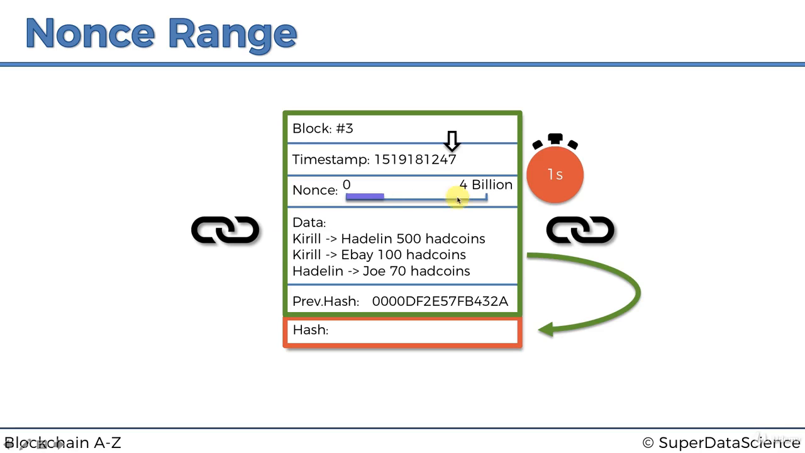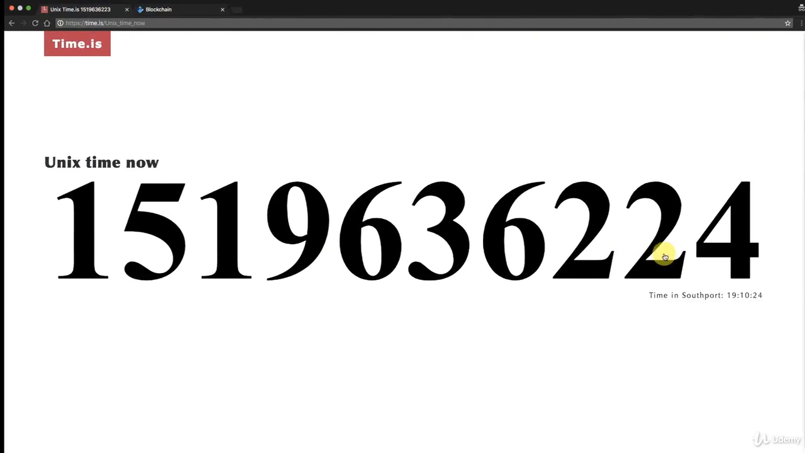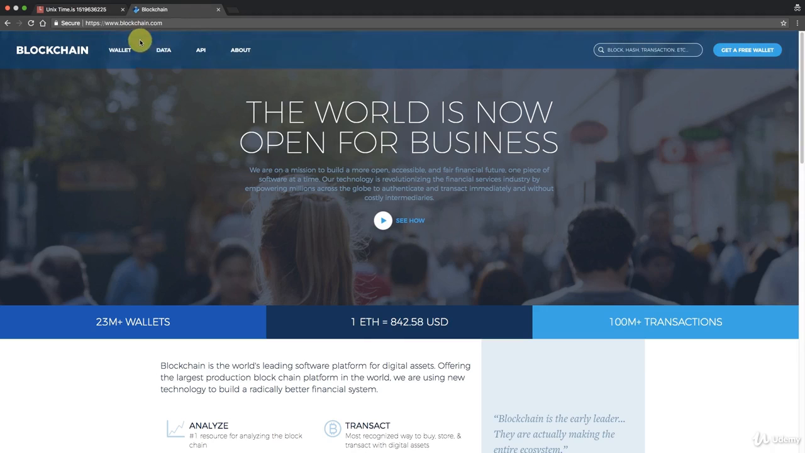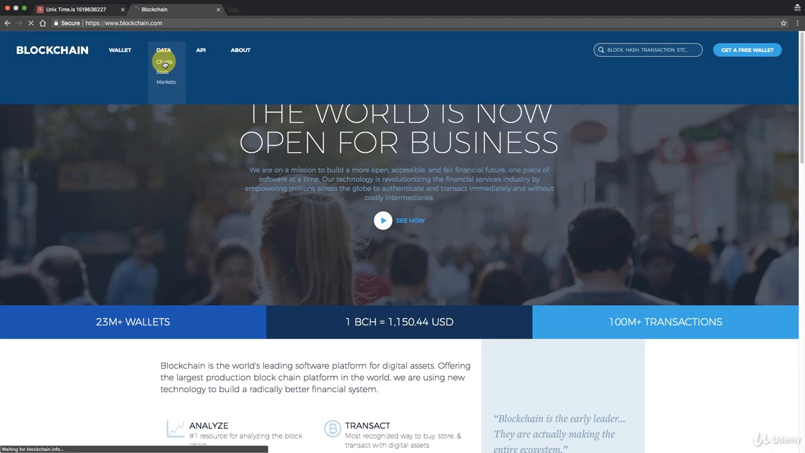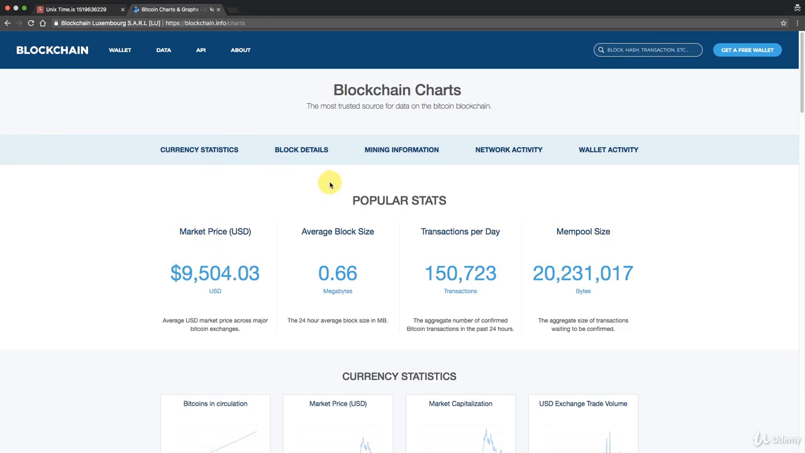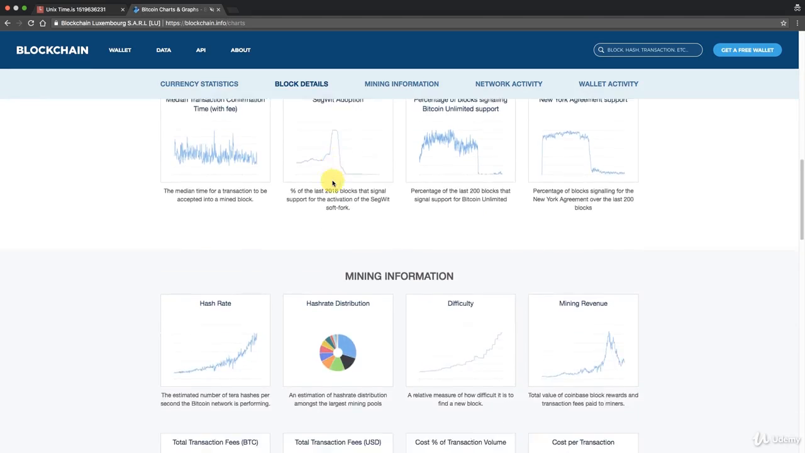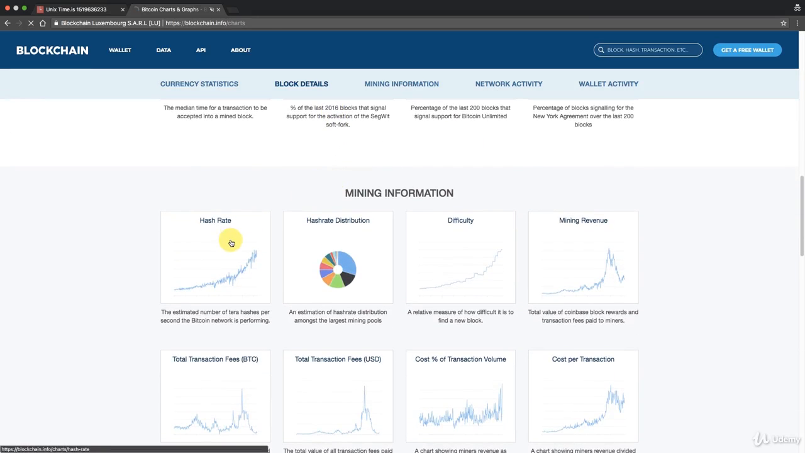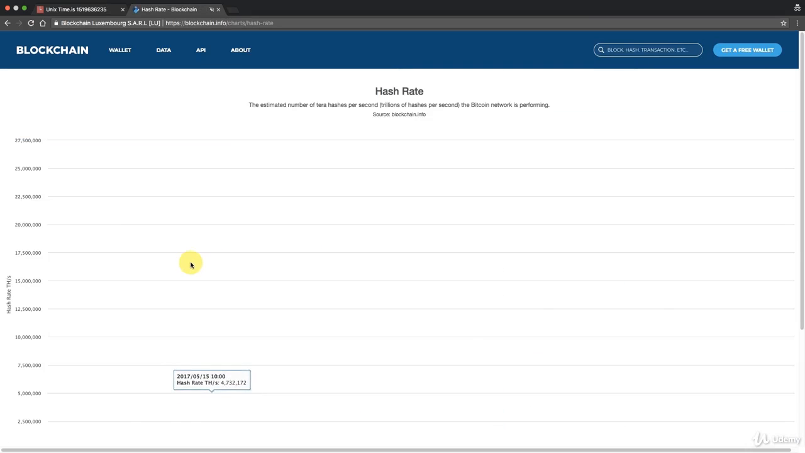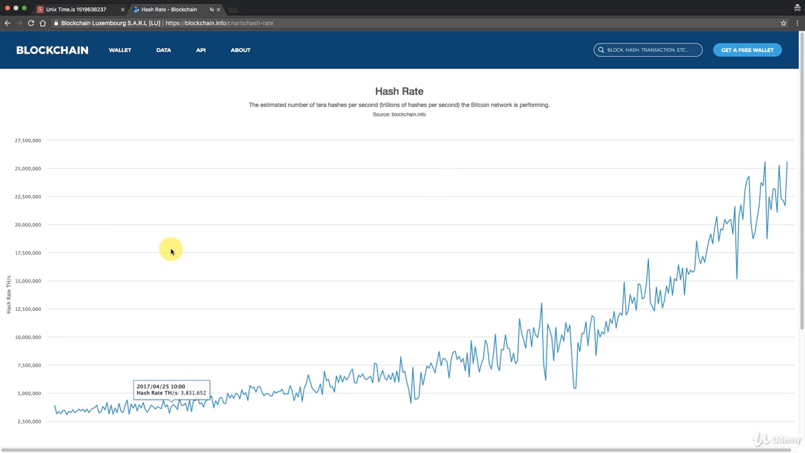Okay, but how about a mining pool, right? What about a mining pool? So let's have a look. Will that solve the problem for a mining pool? If we go here, data, and we go to charts, and we go to hash rate. Okay. Sit tight on your chair. Don't let this knock you off your feet.